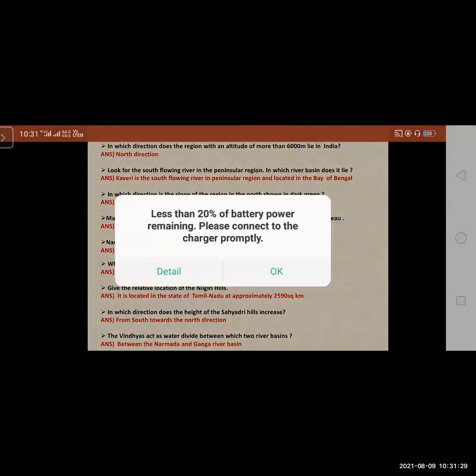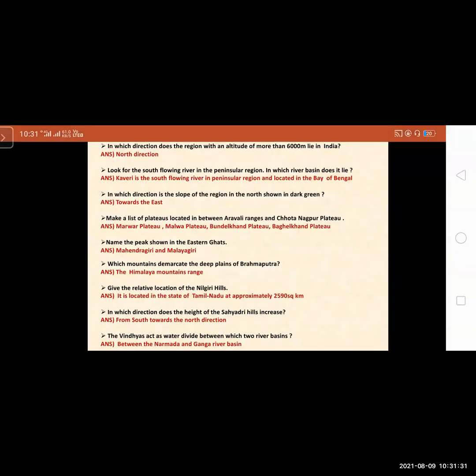Now the next question is, make a list of plateaus located between the Aravalli ranges and Chota Nagpur plateau. The plateaus are Marwar Plateau, Malwa Plateau, Bundelkhand Plateau, and Baghelkhand Plateau.